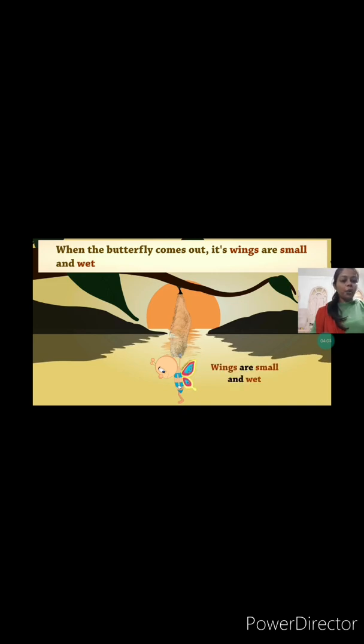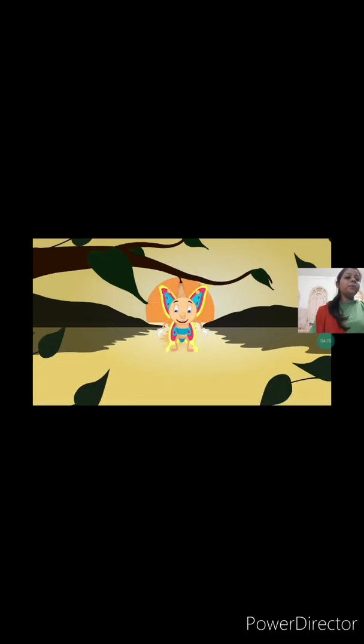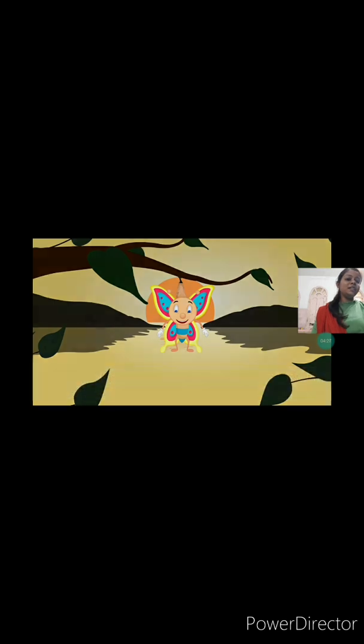When the butterfly is coming out from the cocoon, they are very careful. Why? Because they are very small. Initially they are not able to fly. Why? Because the wings are very small and wet. So they are not able to fly just after coming out from the cocoon. So what do they do? They pump the fluid from the cocoon. They suck the fluid and become stronger. And after some hours, they are ready to fly from one flower to another, wherever they want.